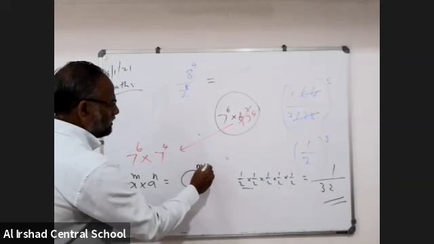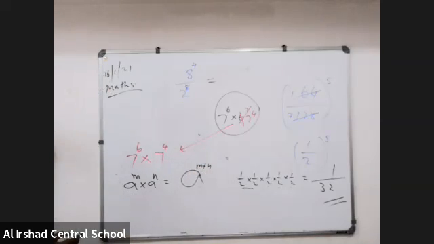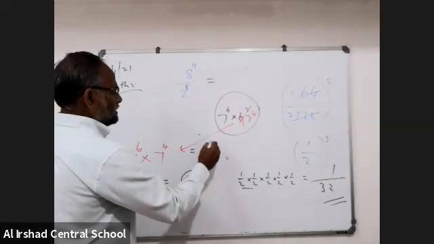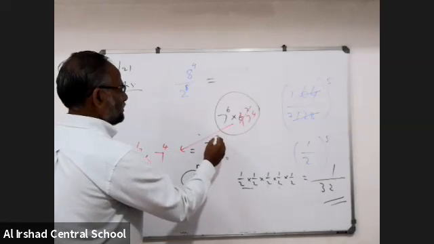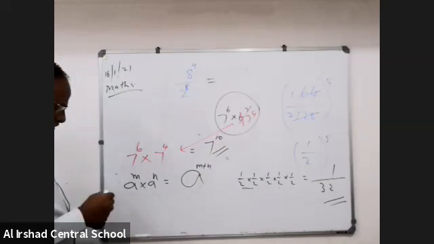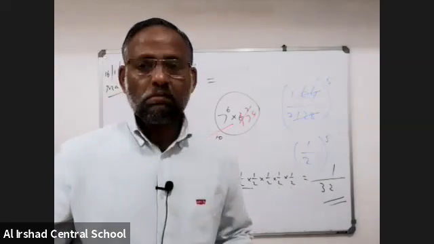A to the power of m into a to the power of n is equal to a to the power of m plus n. That means 7 to the power of 6 plus 4, that is 7 to the power of 10. Exactly correct.